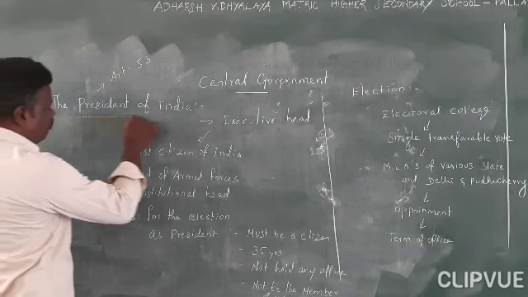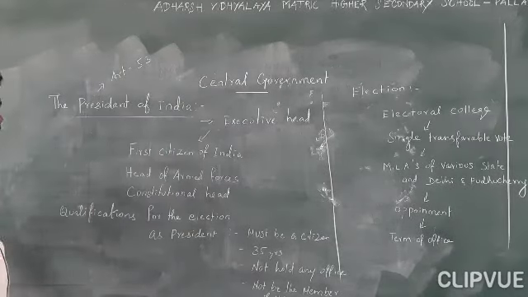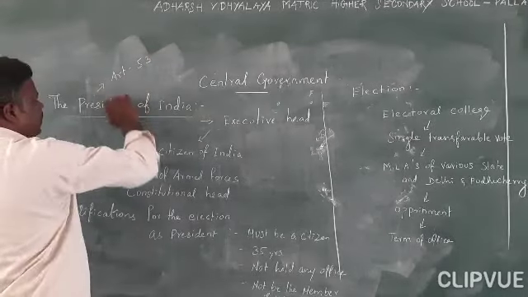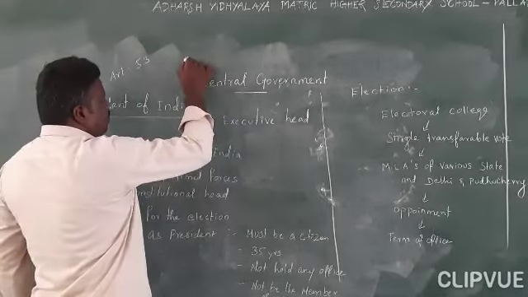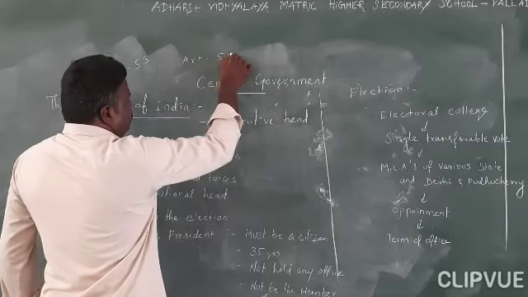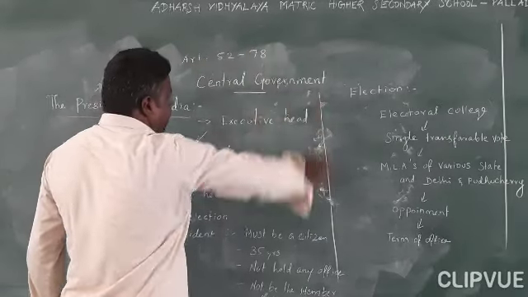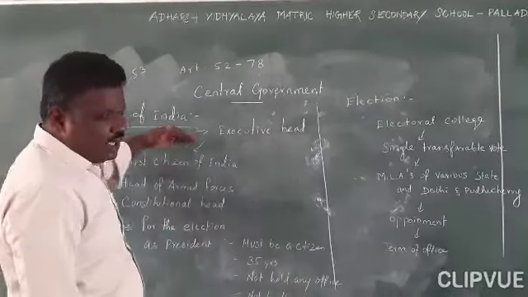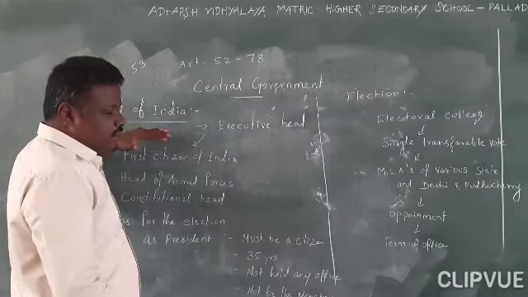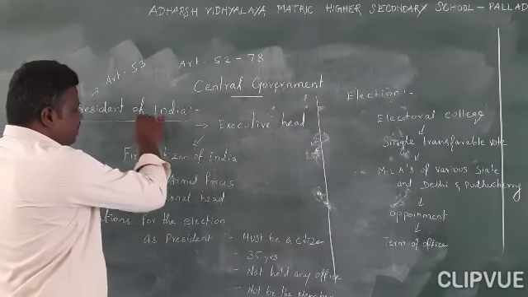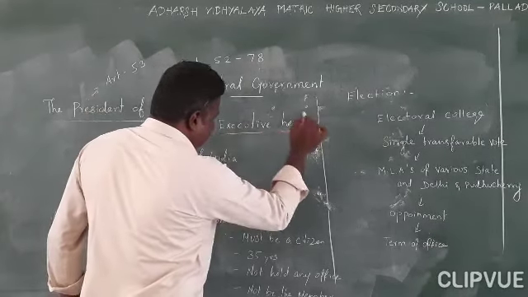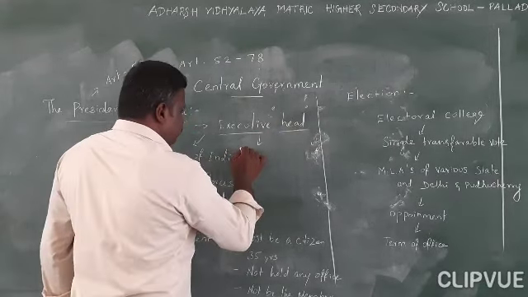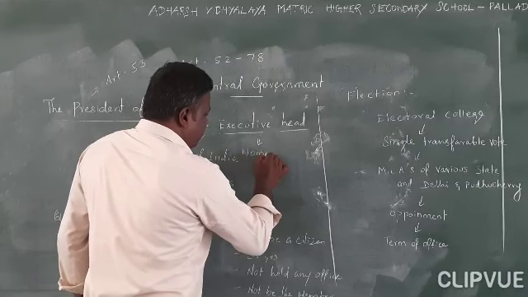I already said the President of India is a very important position. In Article 53, we already learned Article 52 to 78. It deals with the Union Executive. So this is one part of the Executive, so that will come under the President of India. The President of India is called the Executive Head. I already said one more name for the Executive Head, called the Nominal Head.